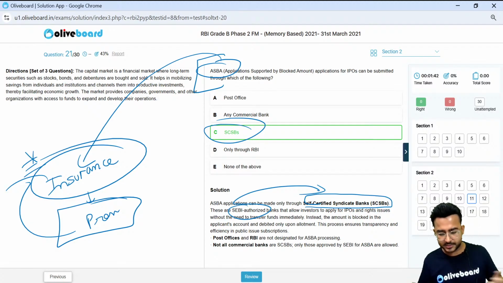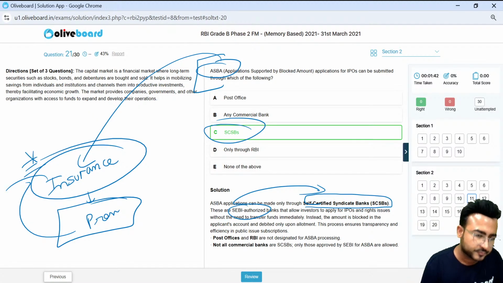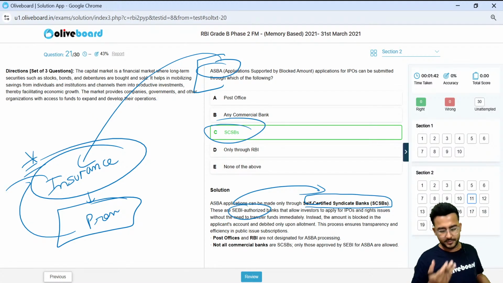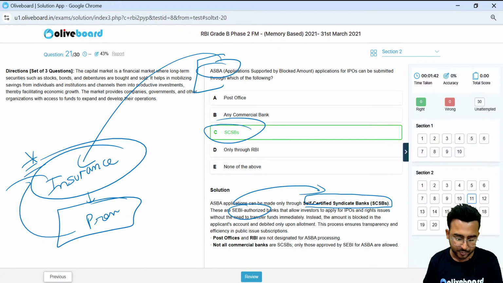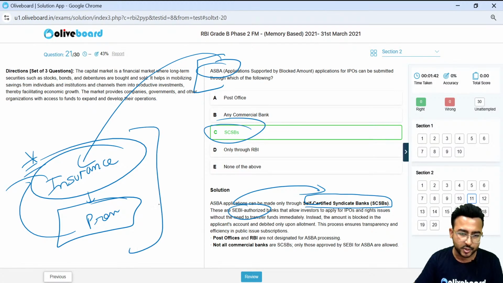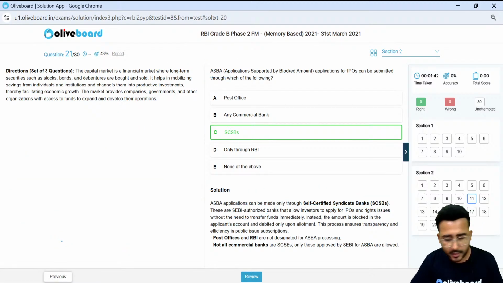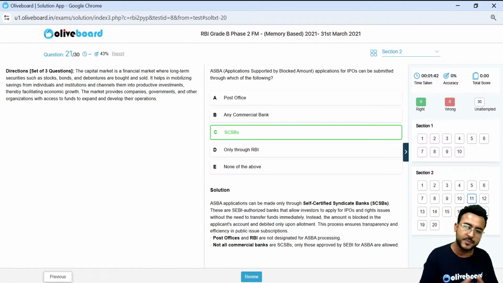Nobody remembers these questions. Why? Because maybe there was a lacking in the number of revisions, right? बार बार रिविजन करने से ही आपको याद रहेगा गाइस. This can come in your 2025 examination, RBI. ठीक है, I'm just telling you the areas from which question can be there in the examination by my understanding, by my experience, right?